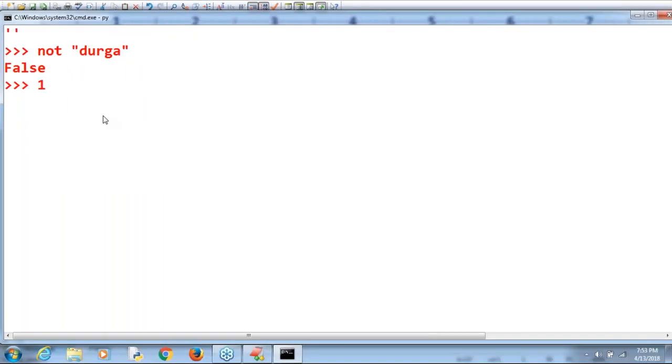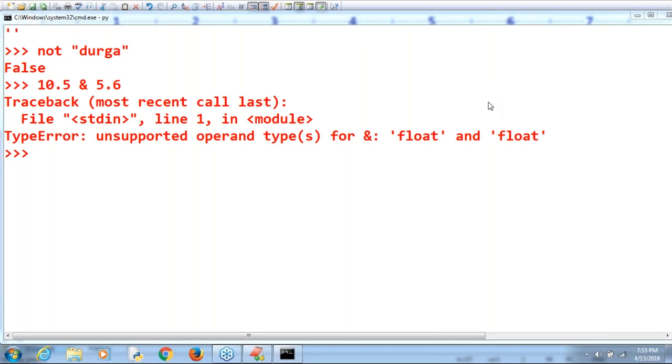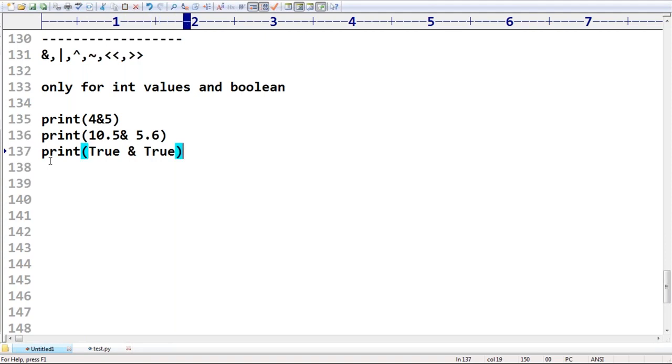Invalid. Observe 10.5 and 5.6. Have a look once: unsupported operand types for float and float. Invalid. Remember, it is applicable only for Boolean and int values only. True and True I'm taking. Can you please tell, is it valid or not? Yes, valid. Forget about answers, I'm not talking about answers. Sir, it is perfectly valid. No problem at all, sir.